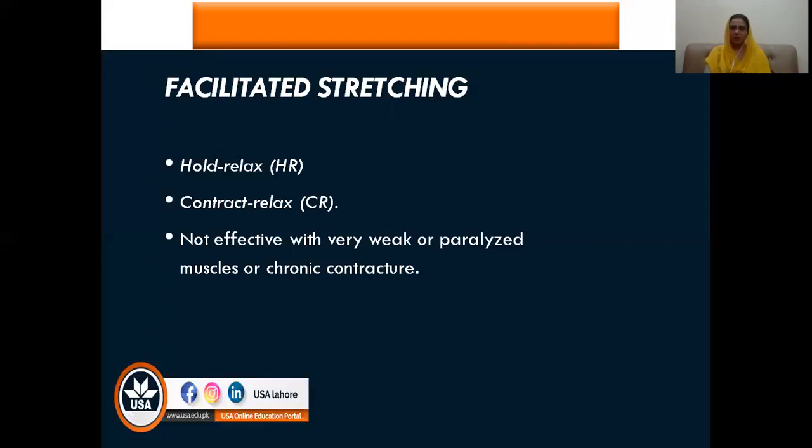But obviously these are not possible if the muscles are very weak or paralyzed, and if the patient is unable to produce any amount of tension, or is unable to contract the muscles actively, then we cannot apply facilitated stretching. These are a part of PNF stretching. You must have studied about them in your therapeutics, hold relax and contract relax. And this is also not possible in chronic contractions. There we need some kind of serial cast, or those will be more effective.